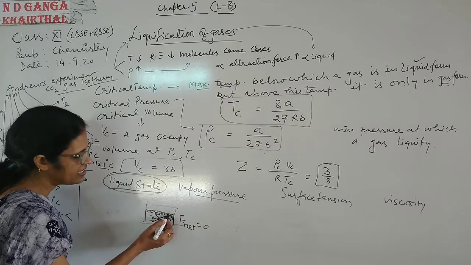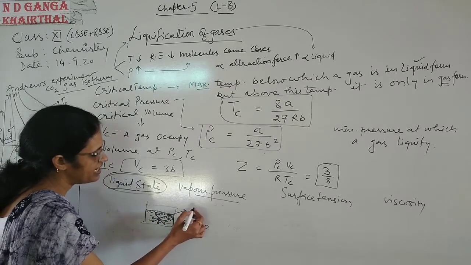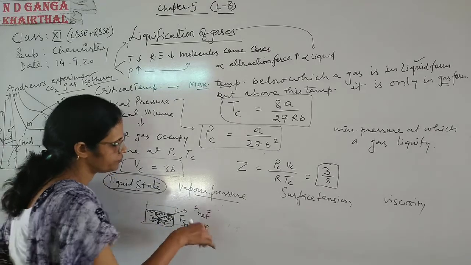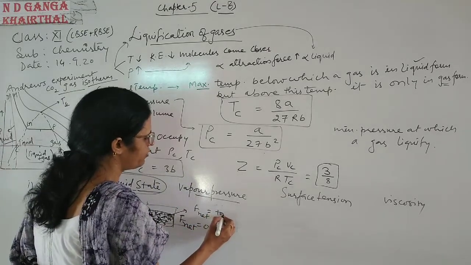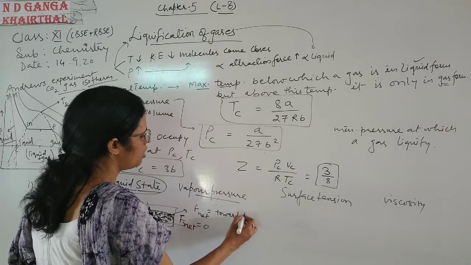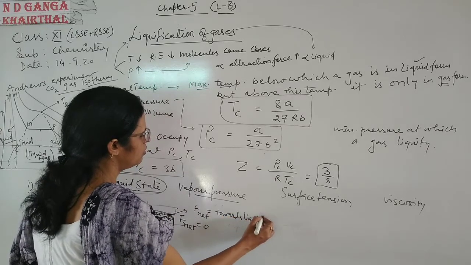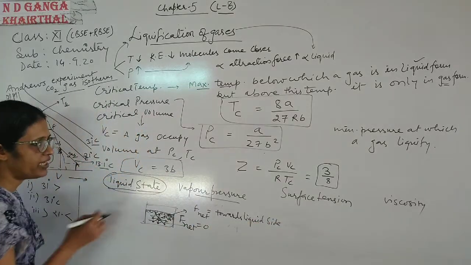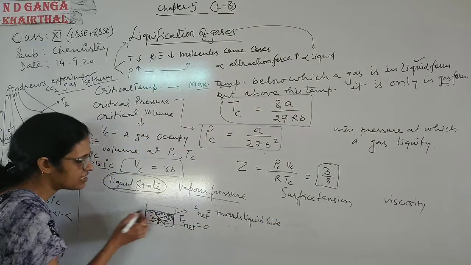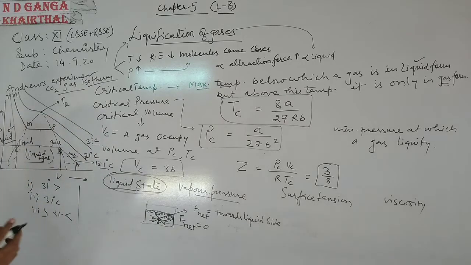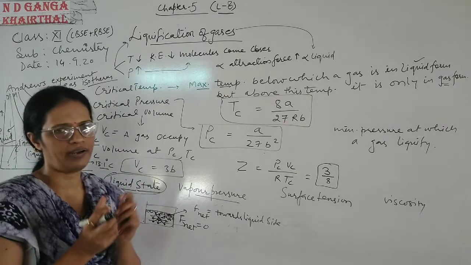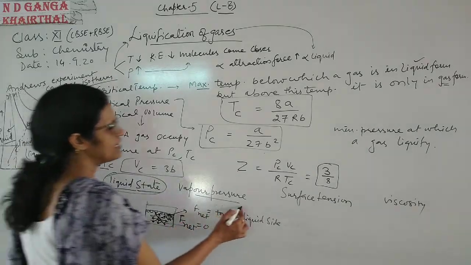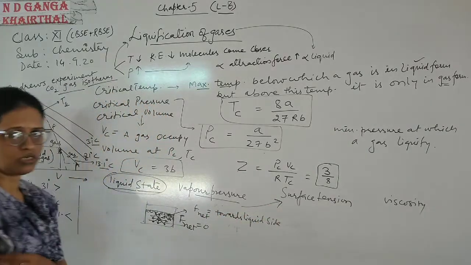So the net resultant force will be towards the liquid side. In that case, the surface molecules try to contract, and this is known as surface tension.